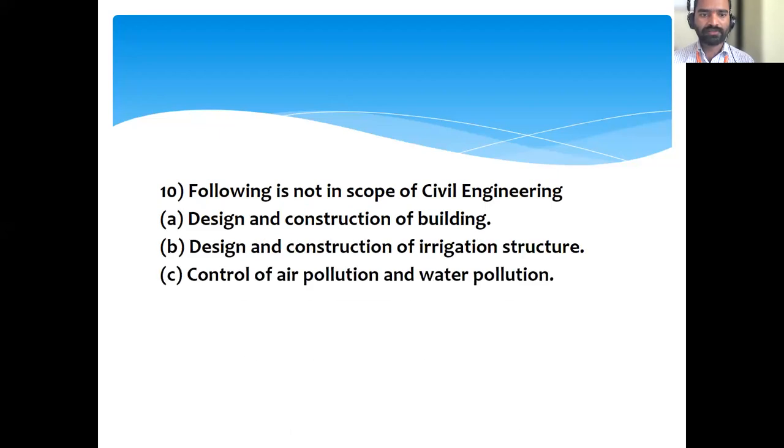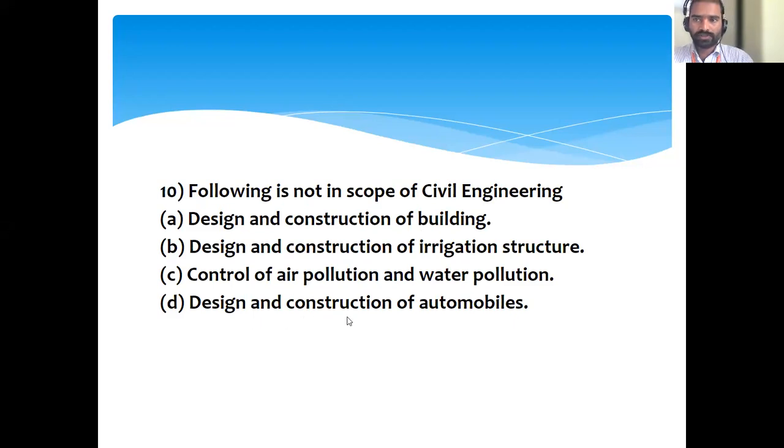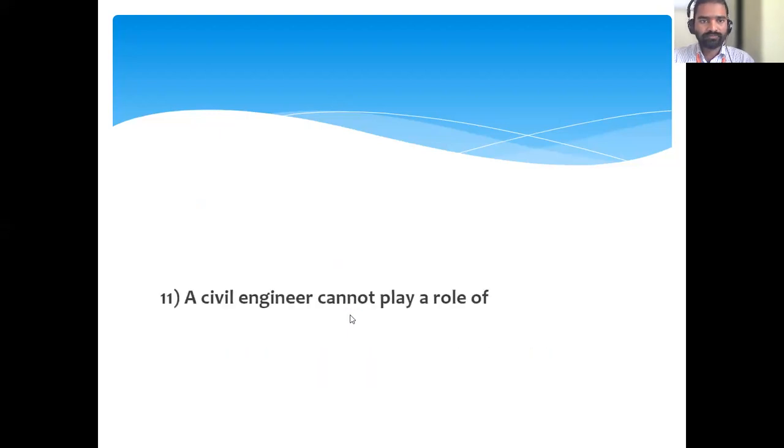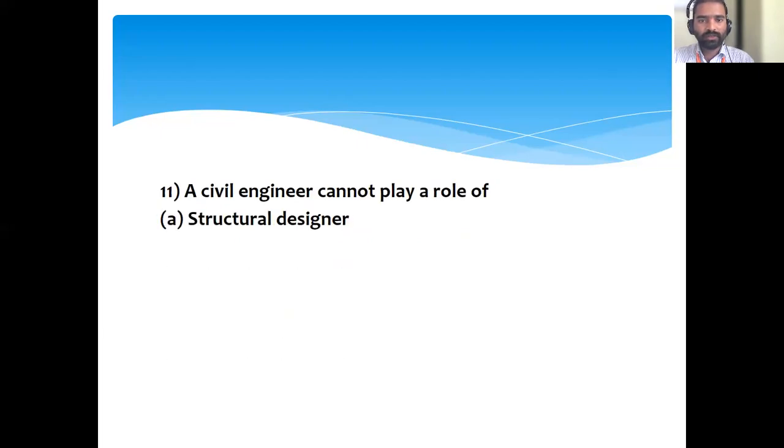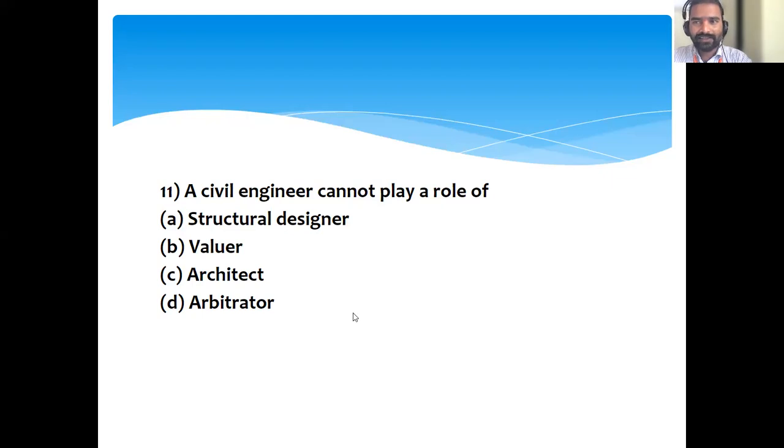Next: the following is not the scope of civil engineering. Yes, this one I wanted to discuss. Design and construction of buildings, design and construction of irrigation structures, control of air and water pollution, design and construction of automobiles. Design and construction of automobiles is not a scope of civil engineering. Next: a civil engineer cannot play the role of structural designer, valuer, architect, arbitrator. Which one is the answer? Initially I said arbitrator, but that was a small mistake from my side. The answer is architect.